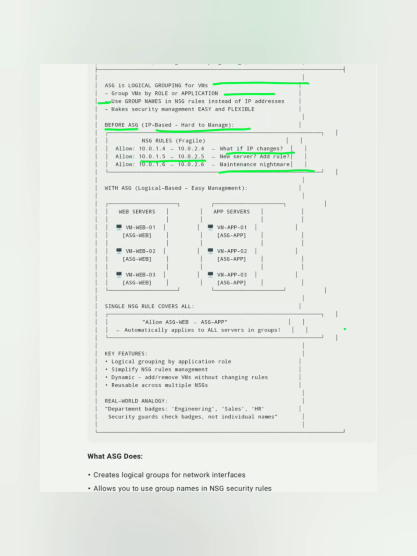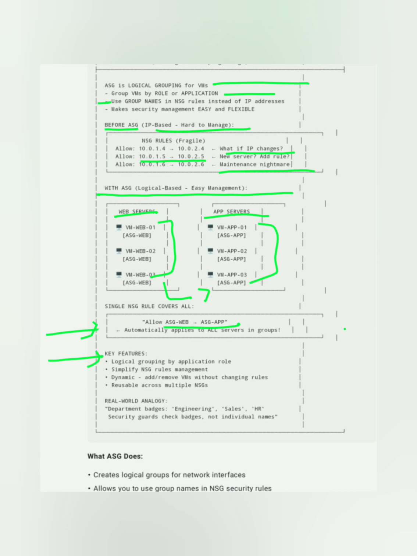But what if we use the ASG, the logical, grouping-based approach? We will have a web server group and an app server group, and inside those we'll add the VMs, and whenever needed we'll just have a single rule, like allow ASG web to communicate to this group.